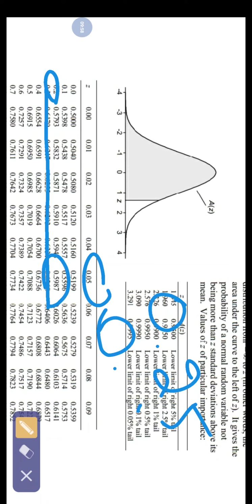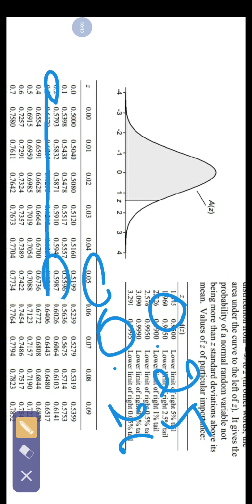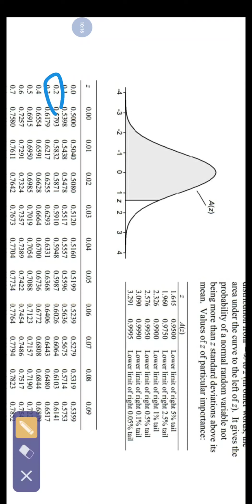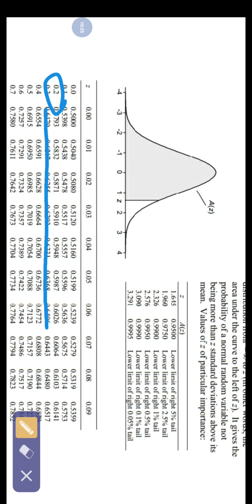We also want the value for 0.26. So 0.2 is here, 0.06 is here, and the value is this one, 0.6026.